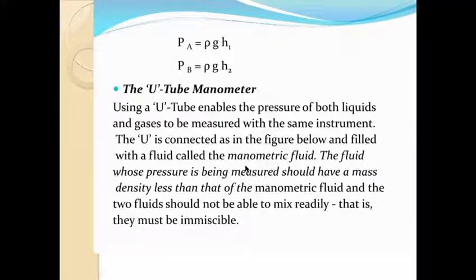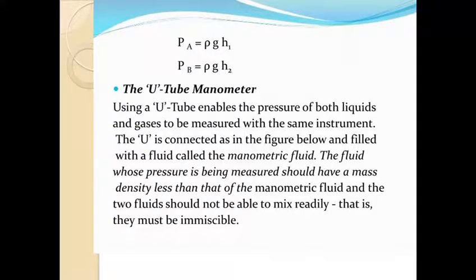The thing which is in our syllabus is the U-tube manometer, which is usually used to measure the pressure of both liquids and gases. It is a U-shaped glass tube which is open at both ends. One end is under the pressure of the atmosphere, and the other end is connected to a vessel or a cylinder which contains the gas or liquid whose pressure we have to find out.